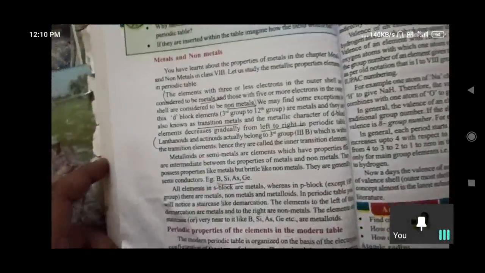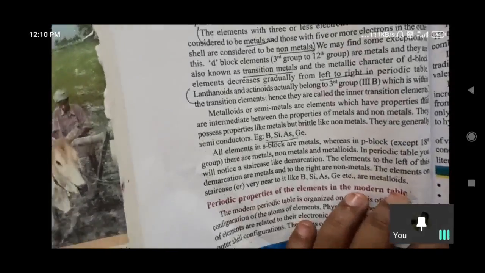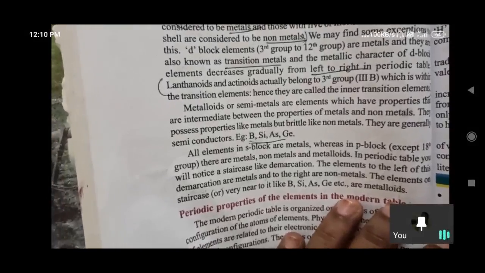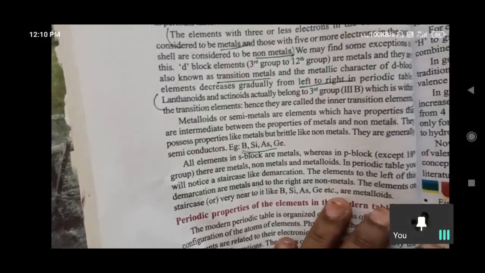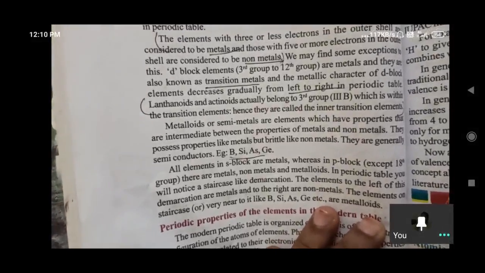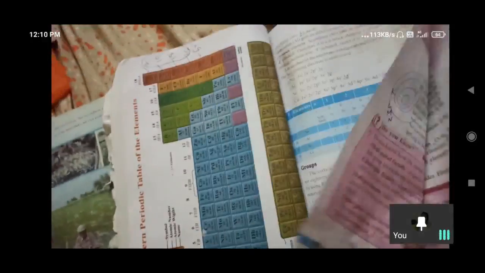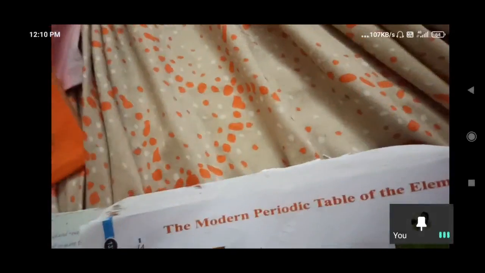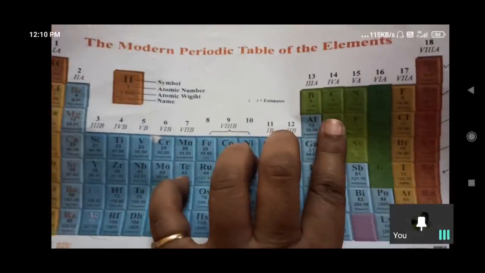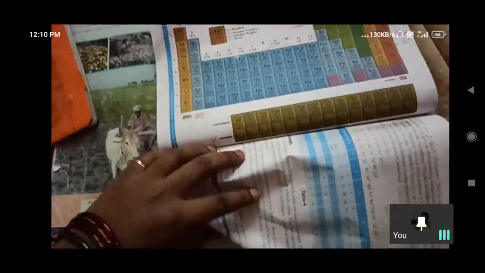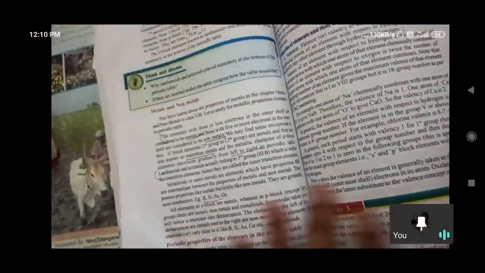Here they have given a staircase, a steps-like arrangement. Staircase-like demarcation is there. So the elements which are left to that, left means below that, those are metals, and right to that means above that, those are non-metals. Here left means this side. Left of this staircase are metals, and right of it are non-metals. These all are non-metals. In that manner we can understand the metals and non-metals concept.